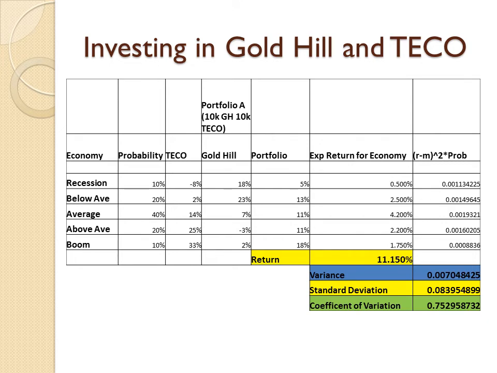Looking at this table here, we see a portfolio that has $10,000 in Gold Hill and $10,000 in TECO. When these two are combined to make portfolio A, we see a return of 11.15%, standard deviation of 8.4%, and a coefficient of variation of 0.75. Later we will see the risk-lowering factors in diversification.